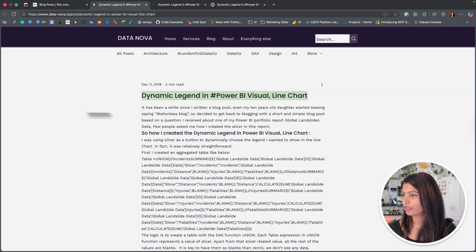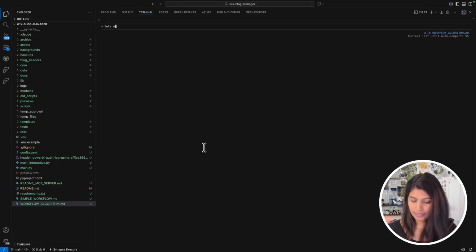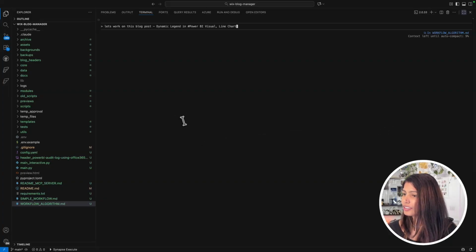So I want to go and work on this blog post by using my solution. So let's say this blog post. Actually, what I also have as part of this is this algorithm.